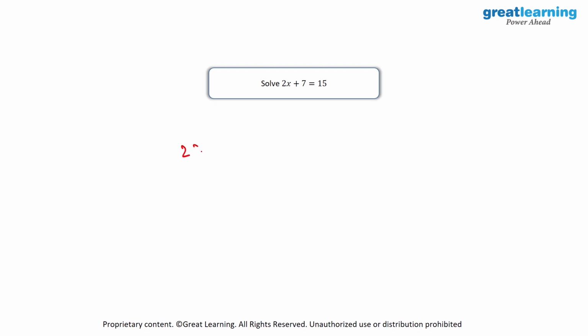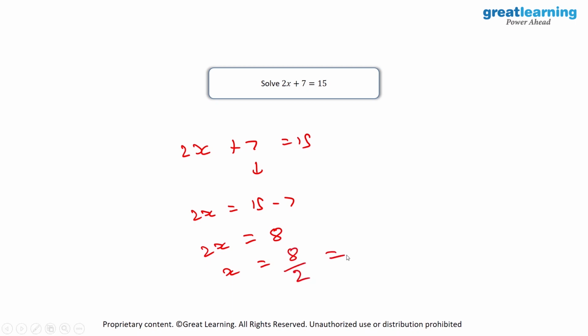So here all we have to do is write down 2x + 7 = 15. Now what I'm going to do over here is I'll just take 7 to the RHS. And when I take 7 to the RHS, plus 7 will become minus 7. So the value will be 15 - 7. And the final result over here is 2x = 8. And the value of x will be equal to 8 by 2, which is equal to 4. And this is how you solve for x.